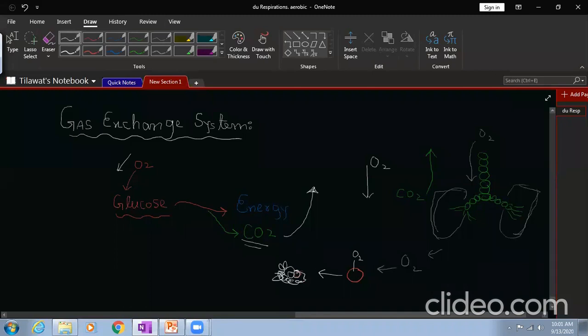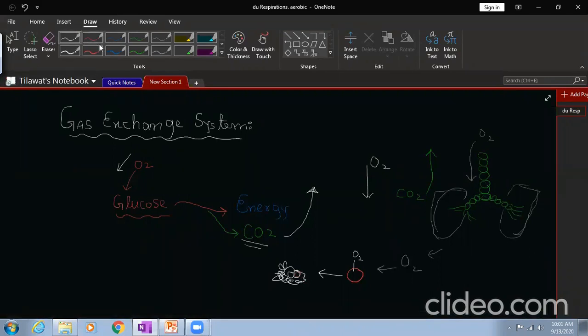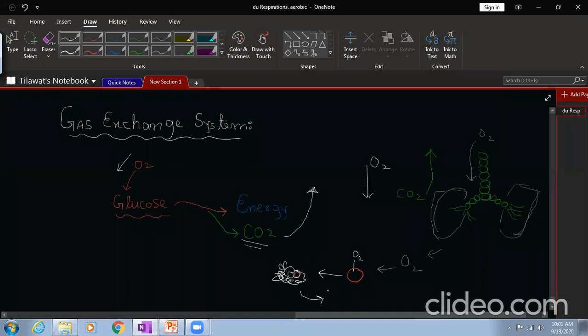The oxygen will reach those cells for respiration. As a result, carbon dioxide will also be produced, and that carbon dioxide has to go back out through this gas exchange system. It will be eliminated from your body. So this carbon dioxide has to be removed by your gas exchange system.